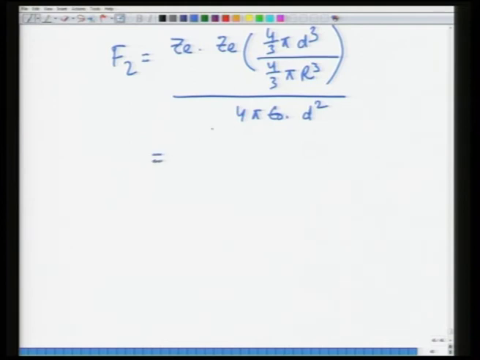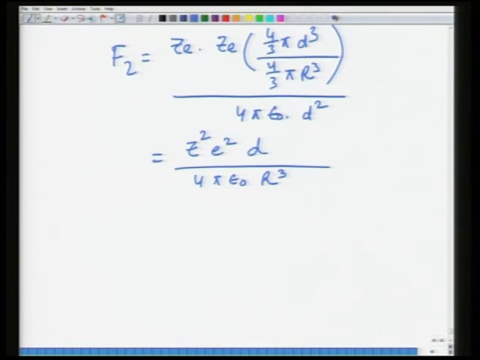So, this would be further simplified as Z square e square, you have 1 d left because 2 d's cancel each other, divided by 4 pi epsilon naught R cube.